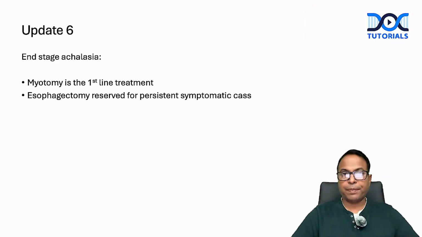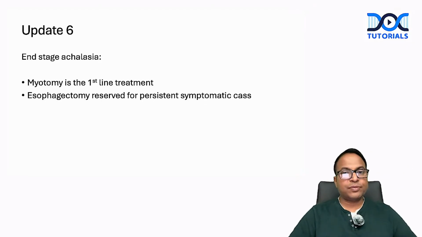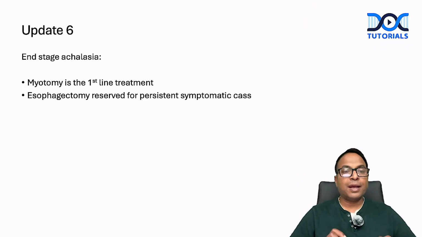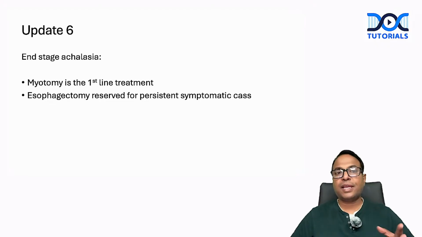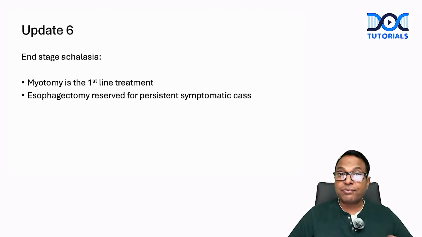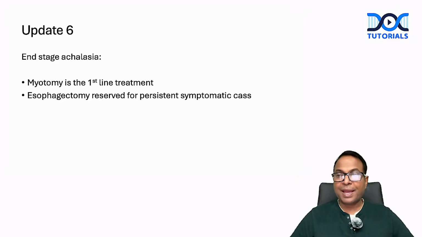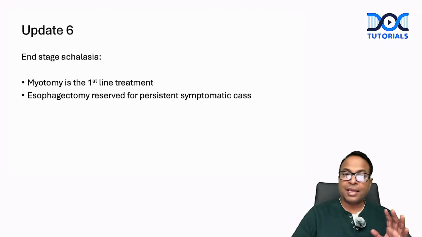End stage achalasia. The treatment of choice is very clearly mentioned in this. Myotomy is the first line treatment. End stage achalasia means sigmoid or megaesophagus. Try myotomy, that is the first line treatment. If it is not responding, then we should go for esophagectomy. Esophagectomy is the toughest surgery in end stage achalasia. It is tougher than a cancer surgery. Please remember, esophagectomy is reserved only for persistent symptomatic cases. Myotomy is the first line treatment in end stage achalasia.